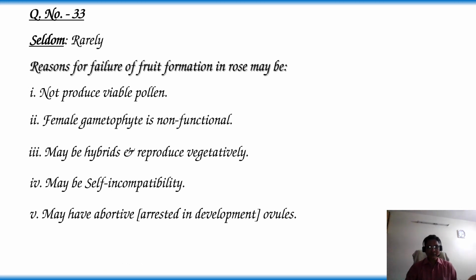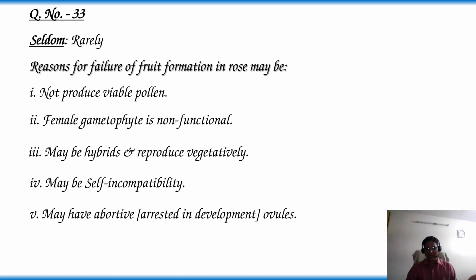Due to all these reasons, the rose flower produces fruits very rarely. So as per these reasons, not producing viable pollen is given in the options, maybe self-incompatibility is given in the options, and may have abortive ovules.